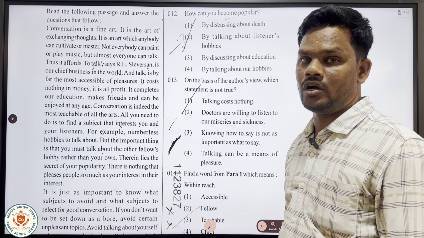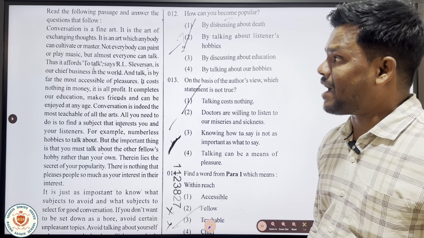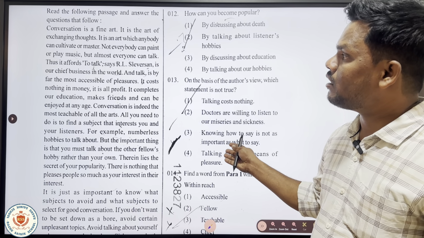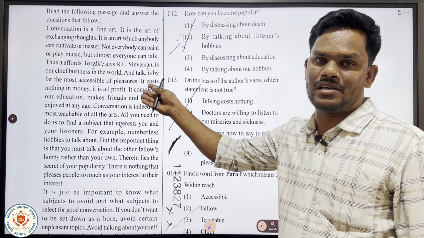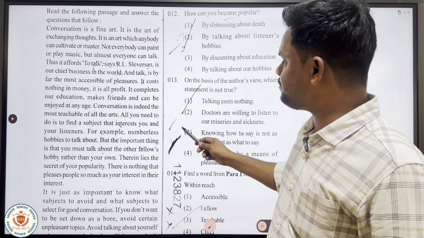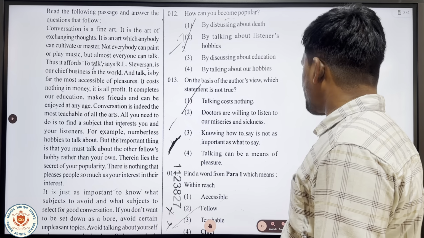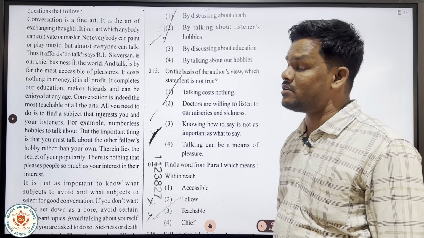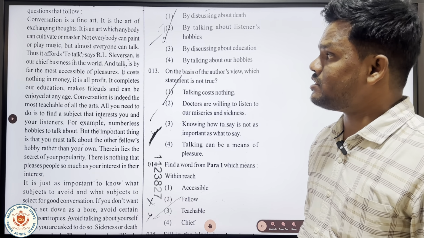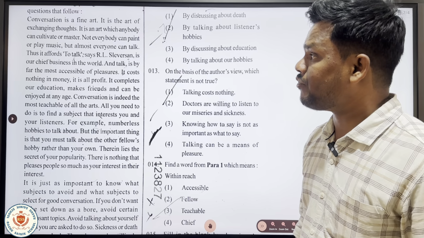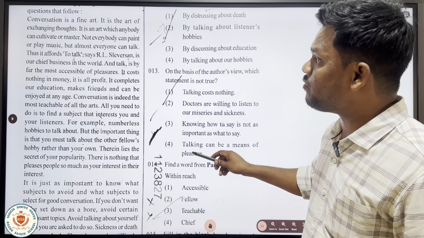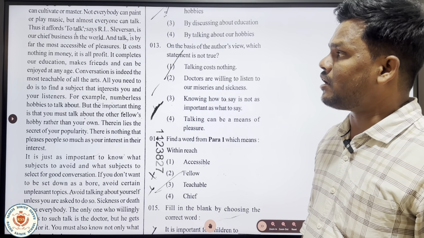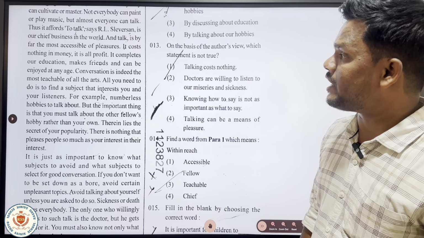Passages, very important one. So let me read out the passage once and give the answers for the questions related to the topic. So the passage is conversation. The topic asked in the passage is conversation. Conversation is a fine art. It is the art of exchanging thoughts. It is an art which anybody can cultivate or master. Not everybody can paint or play music, but almost everyone can talk.